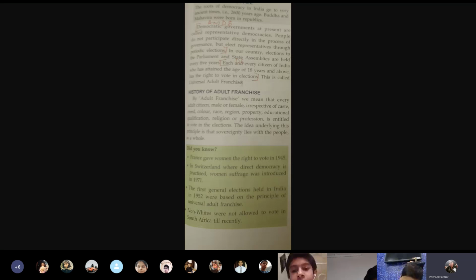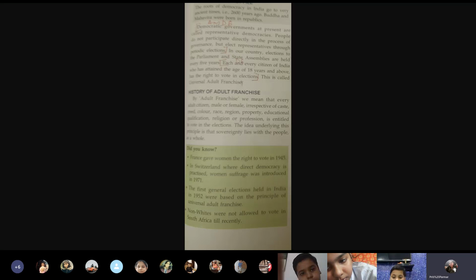Please underline the date. 1952 was the date when India had its first elections. India got free in 1947. India got the constitution in 1950. Constitution means laws, written laws. Written laws were given to India, formulated by Dr. B.R. Ambedkar, Bhimrao Ambedkar. Okay? But the first elections were held in 1952, 2 years after the constitution was framed.